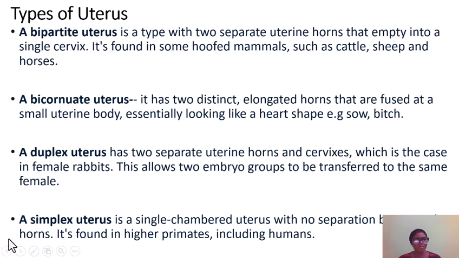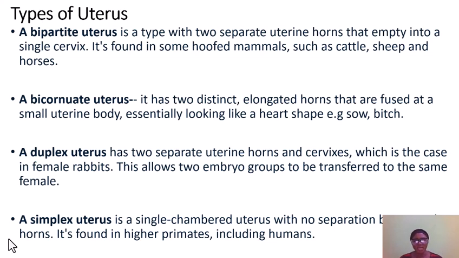Now the second type is called the bicornuate uterus. This bicornuate uterus consists of elongated horns that are fused at a small uterine body. The characteristic of this bicornuate uterus is that the horns are elongated and have a small uterine body which fuses them, and they look heart-shaped.